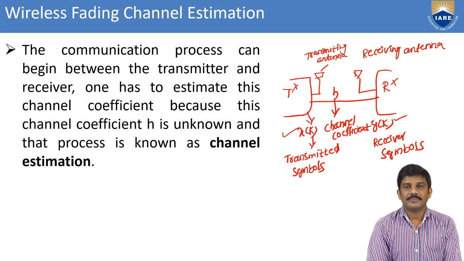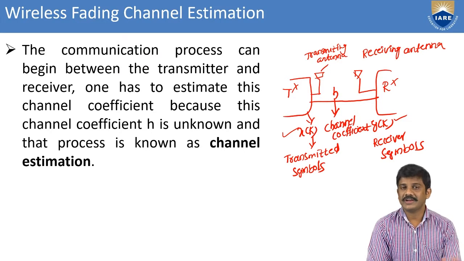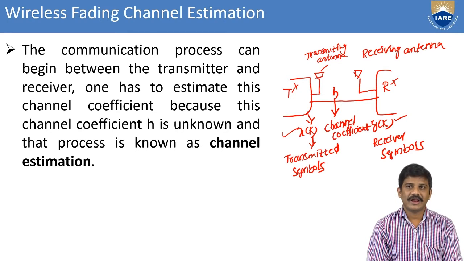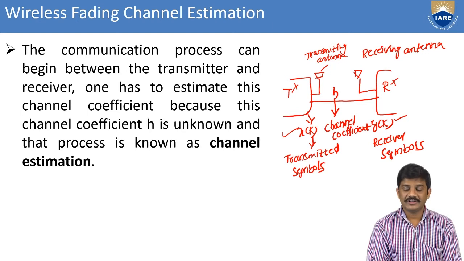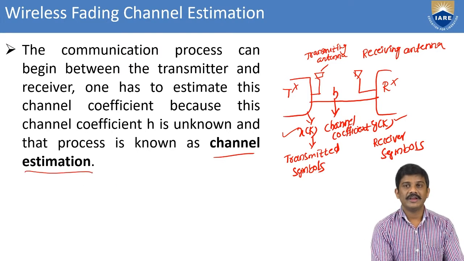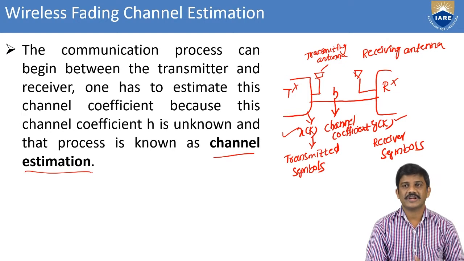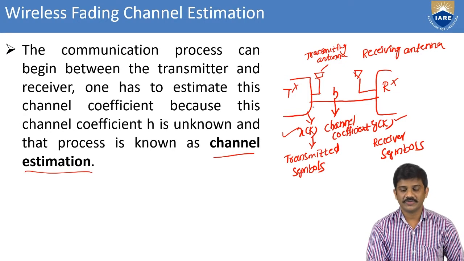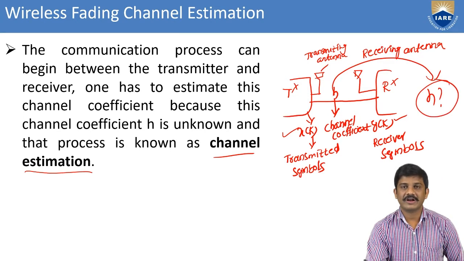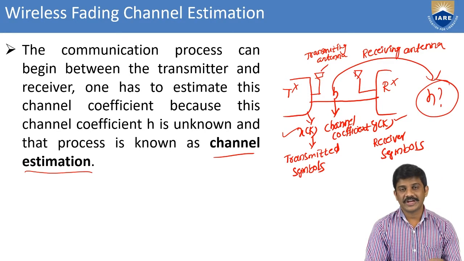Any communication process begins with the transmitter and receiver. One has to estimate the channel coefficient h, because h is an unknown parameter. That process is known as channel estimation. In between the transmitter and receiver we have to find out this h. That is our concept, wireless fading channel estimation.